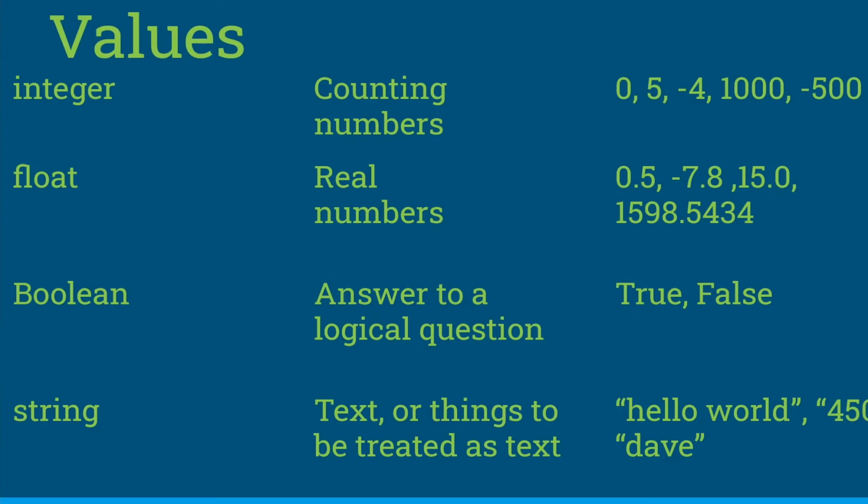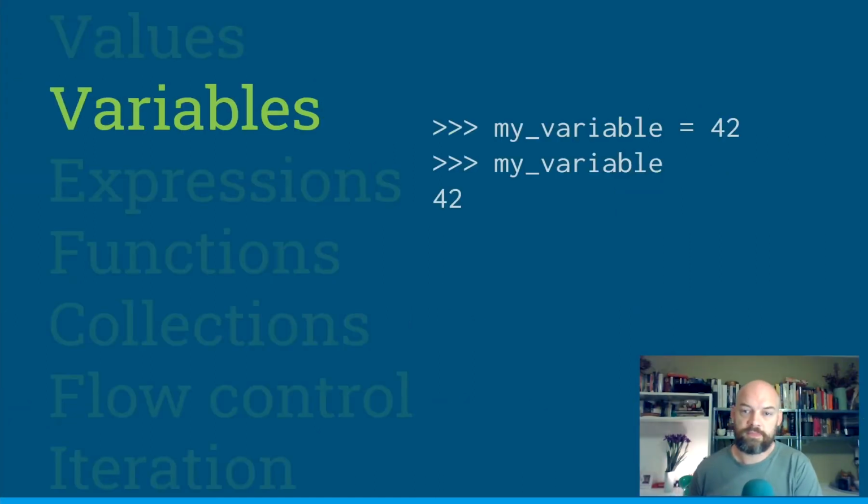Okay, so that's values. The next one is variables. Variables are what makes programming actually useful, rather than just having a list of things that you're supposed to do with these numbers or these values. You can say, hide my value inside this variable and treat it as a thing you can pass around. If you did algebra at school, you'll be used to that concept where you say x equals 12, 2x, what does 2x mean? It's 24, that kind of thing. And so we can put the value 42 inside my variable, and then we can get it out again.